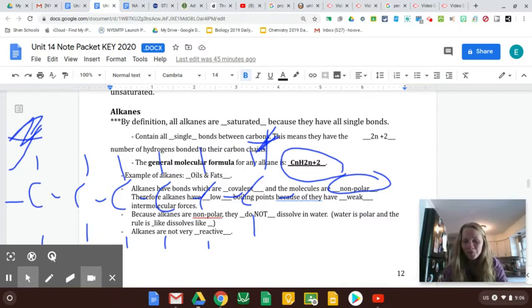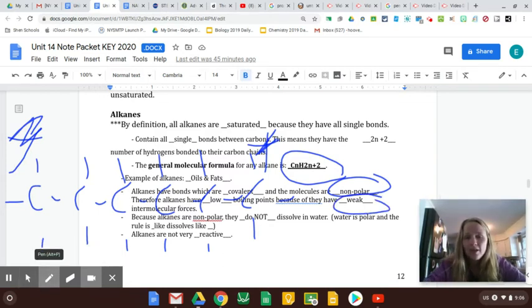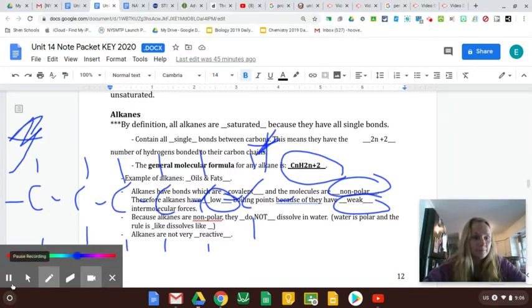Anyways, they're super nonpolar, so there's no positive and negative end to stick together. So they have very weak intermolecular forces. They don't stick together well. So that means they have low boiling points. It's easy to get them to separate into a gas form. So it's easy to get a fat or an oil to boil, right? You put butter in a pan, it starts sizzling pretty fast. Low boiling point. They're not very reactive because again, they're very even, they're very stable.